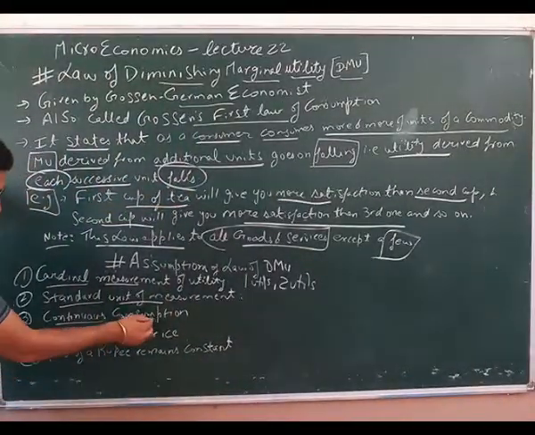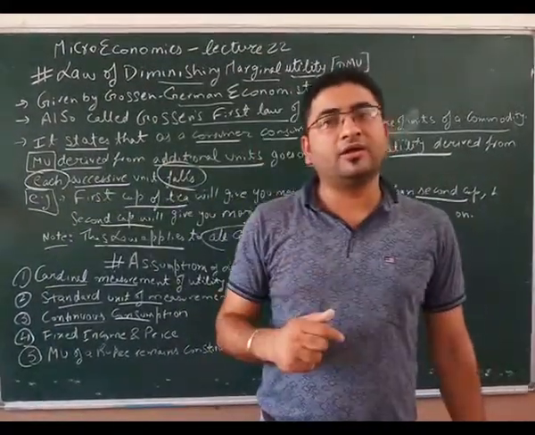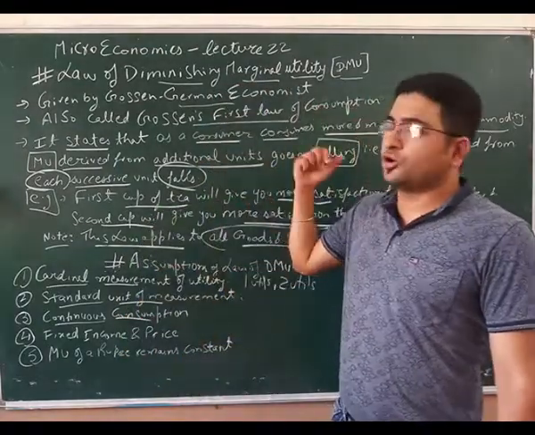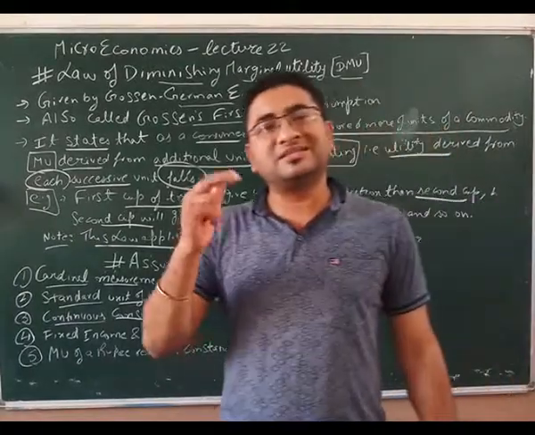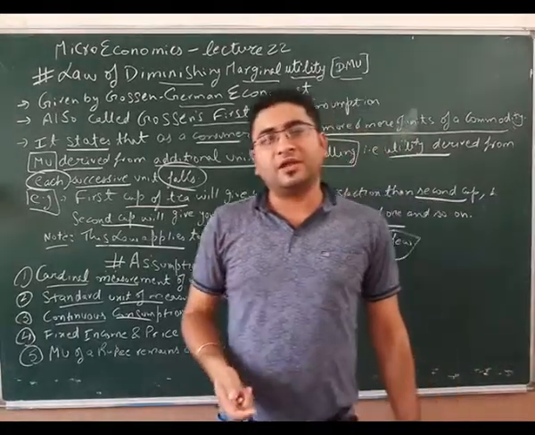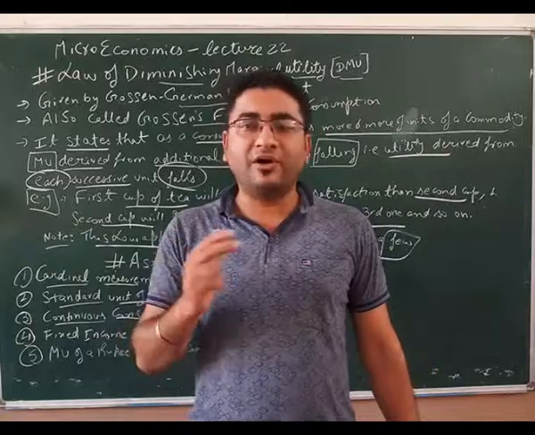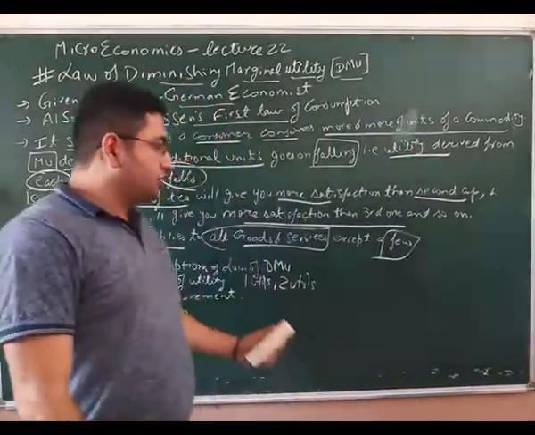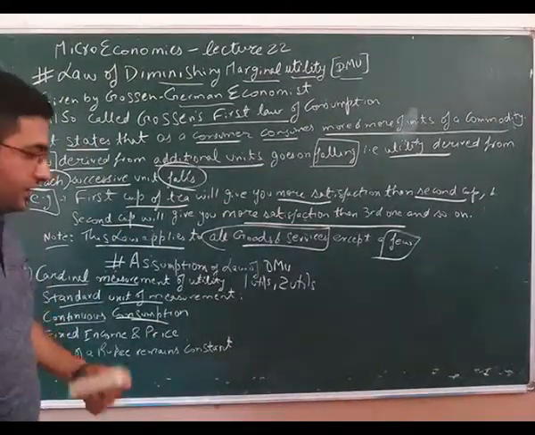Third, continuous consumption. If I have consumed first cup of tea in the morning and second in the evening at 5 p.m. then this law will not operate, because this law operates only when you have consumption in simultaneous manner or consecutive manner at a particular time. For example, I am drinking cup of tea or I am drinking juice glasses one after another. एक अभी लिया, 2 मिनट बाद फिर, 2-4 मिनट बाद फिर. ठीक है जी. तो अगर if there is a break in the consumption, then this law will not apply.